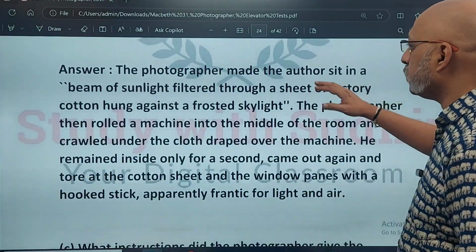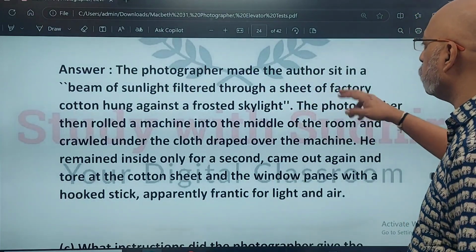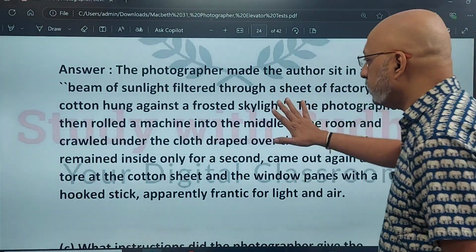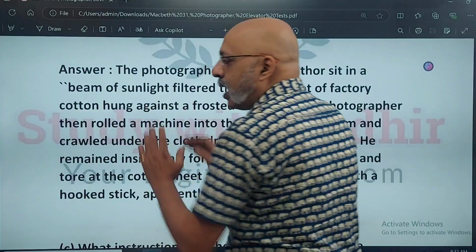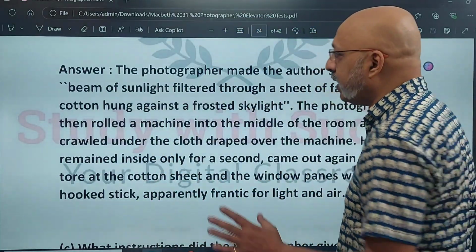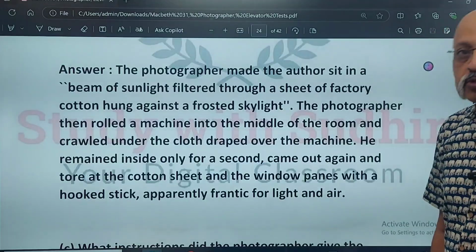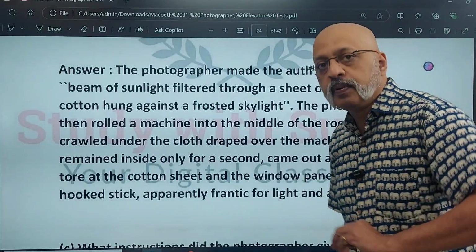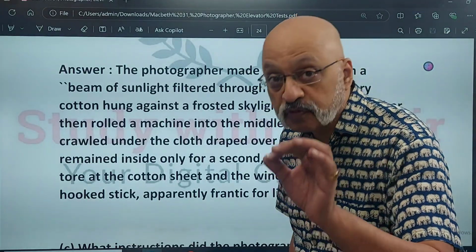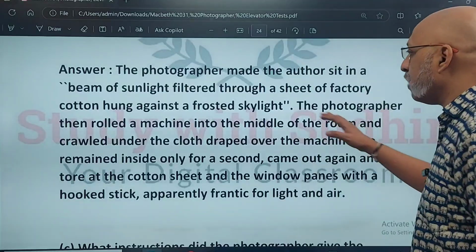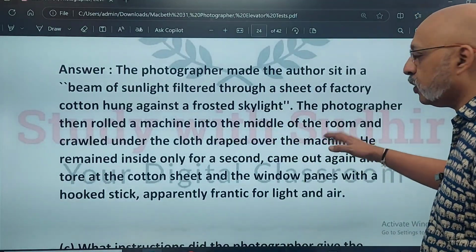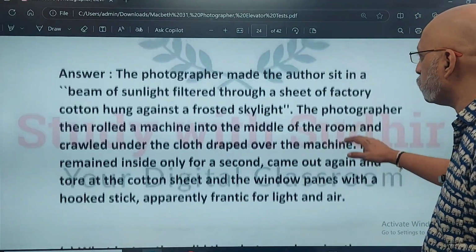The photographer made the author sit in a beam of sunlight filtered through a sheet of factory cotton. This entire phrase I have taken. अगर आपको पूरा phrase याद भी नहीं है तो अगर आप beam of sunlight को भी quotes में डाल देंगे उससे भी फायदा होगा. So जहां पर भी मौका मिले, use key phrases from the text itself. The photographer then rolled a machine into the middle of the room. This is basically a recall kind of a question.